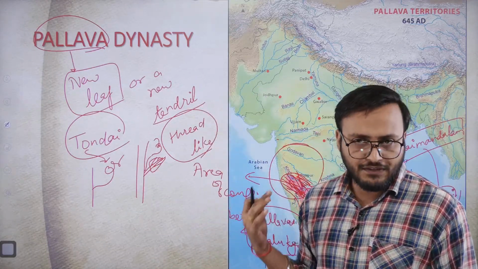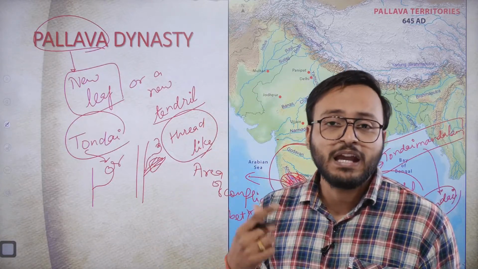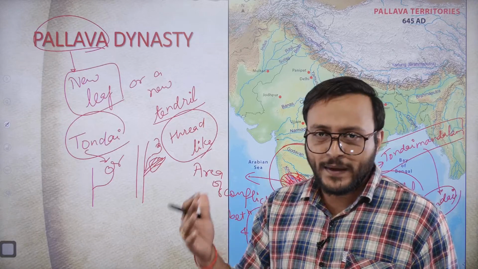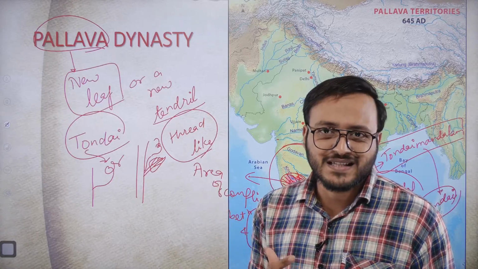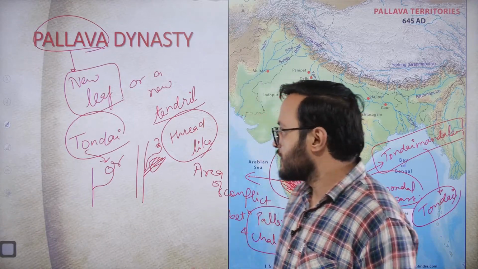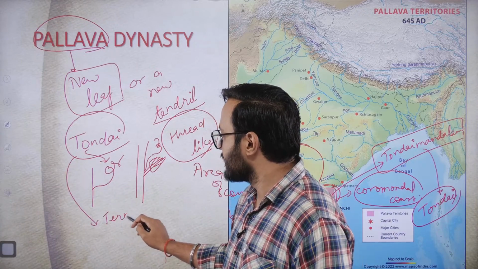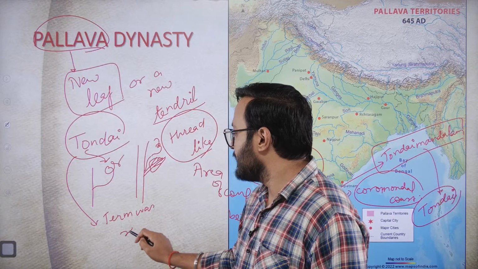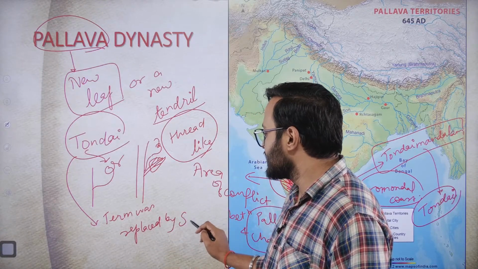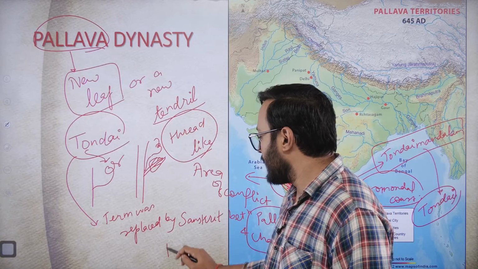The people who were living in that area were called Tondai. Since this dynasty became a royal dynasty and started ruling with the emphasis on the Sanskrit and Tamil languages, the term Tondai was replaced by the Sanskrit term Pallav.